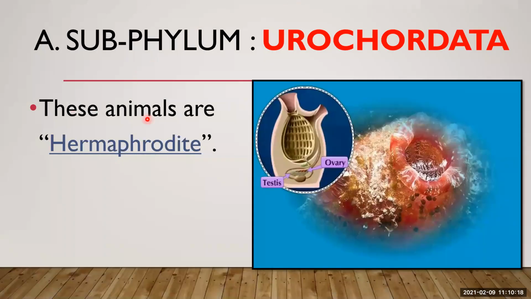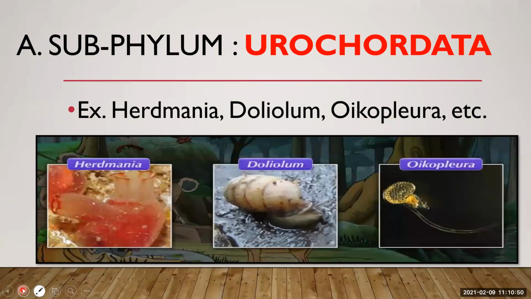So see, these animals are hermaphrodite. Hermaphrodite means what? Both female and male sexual organs are present in one animal. See here, testes and ovary. Here you can see male and female reproductive organs are present in one animal. That is why these animals are known as hermaphrodites. It means sexes are not separate. Both the male and female reproductive organs are present in the same animal.